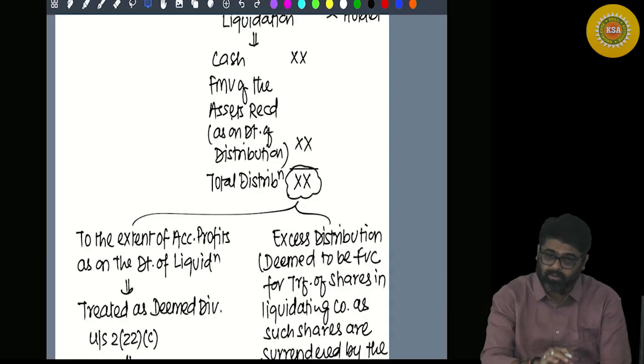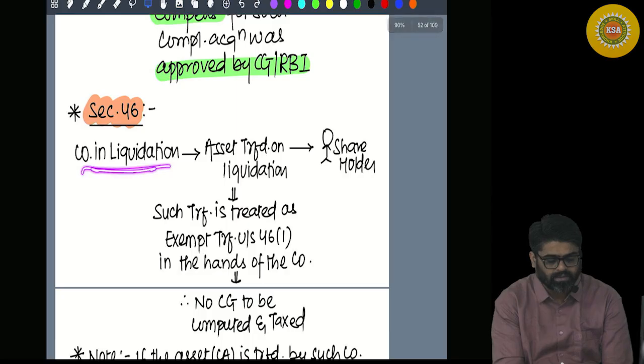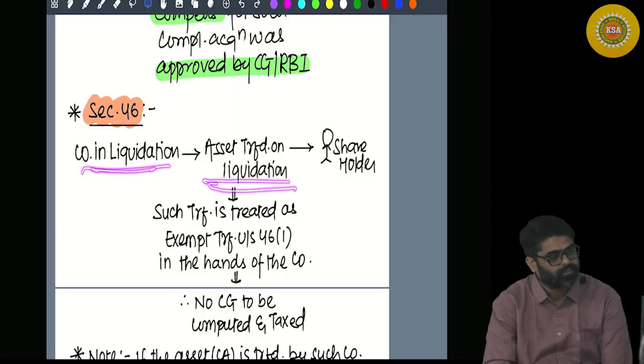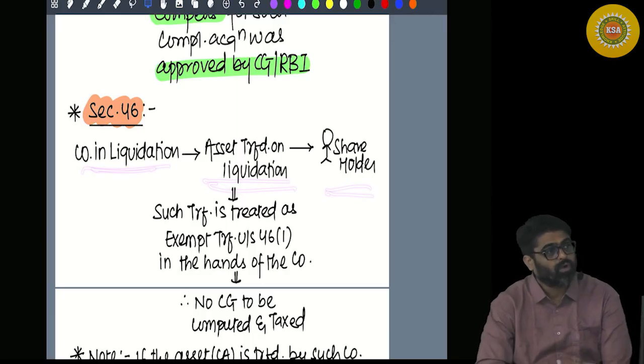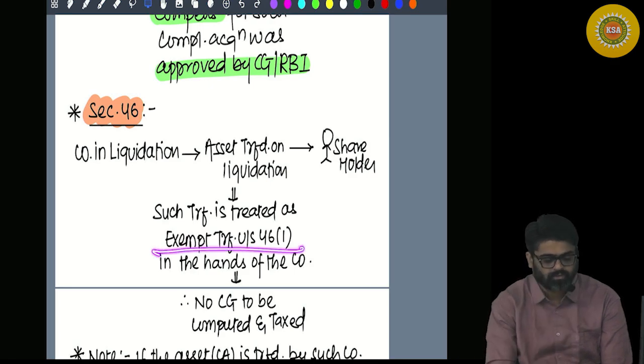So first point, tell me, on liquidation, the company is transferring the asset to its shareholders. What will be the tax treatment in the hands of the company? The transfer is an exempt transfer.